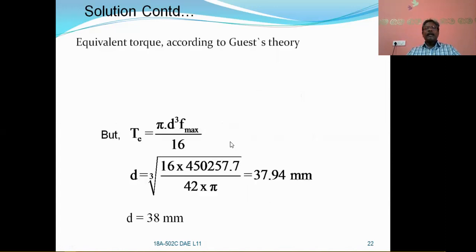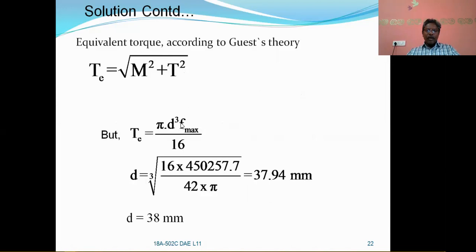So now according to the Guest theory, equivalent twisting moment TE is equal to under root of M square plus T square. So substitute the M value and T value, you will get TE, which is equal to pi by 16 Fs maximum into d cube.